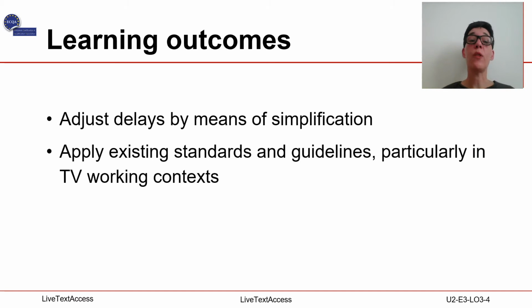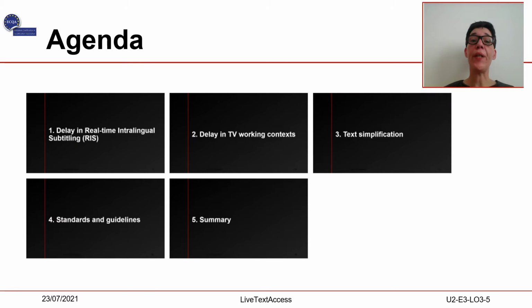The learning outcomes for this unit are to adjust delay by means of simplification, apply exit standards and guidelines, particularly in TV working contexts. In this unit, we will be dealing with the following points: delay in real-time interlingual subtitling, delay in TV working context, text simplification, standards and guidelines, and we will finish with a summary.